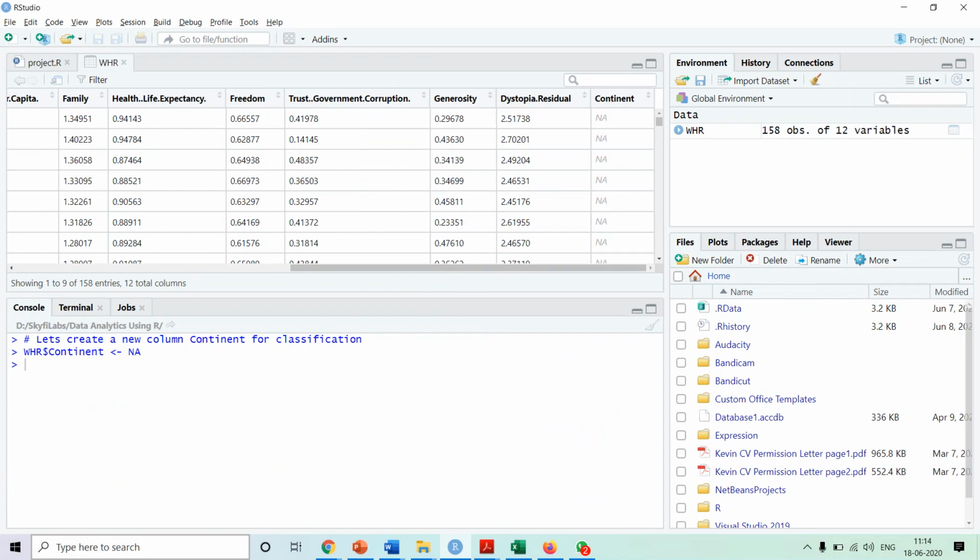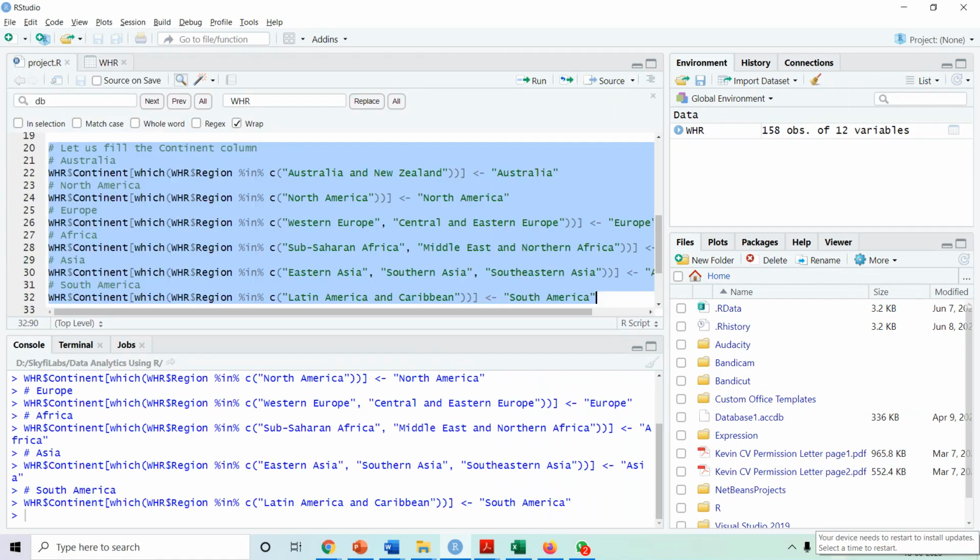For this purpose, we are using the which function and providing the condition. The which function returns the index.